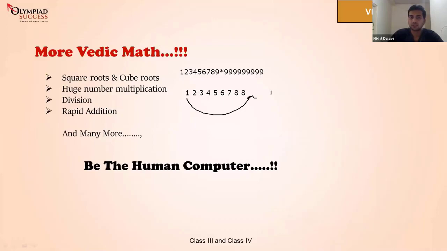Go on subtracting and writing it here. 9 minus 1 is 8. And 9 minus 2 is 7. Simply go on, it will be 7, 6, 5, 4, 3, 2. Let's stop here. Next, you subtract 9 minus 8 and write the answer 1 here. Again, 9 minus 8 is 1. So the answer is 1, 2, 3, 4, 5, 6, 7, 8, 8, 8, 7, 6, 5, 4, 3, 2, 1, 1. Did you guys understand this?